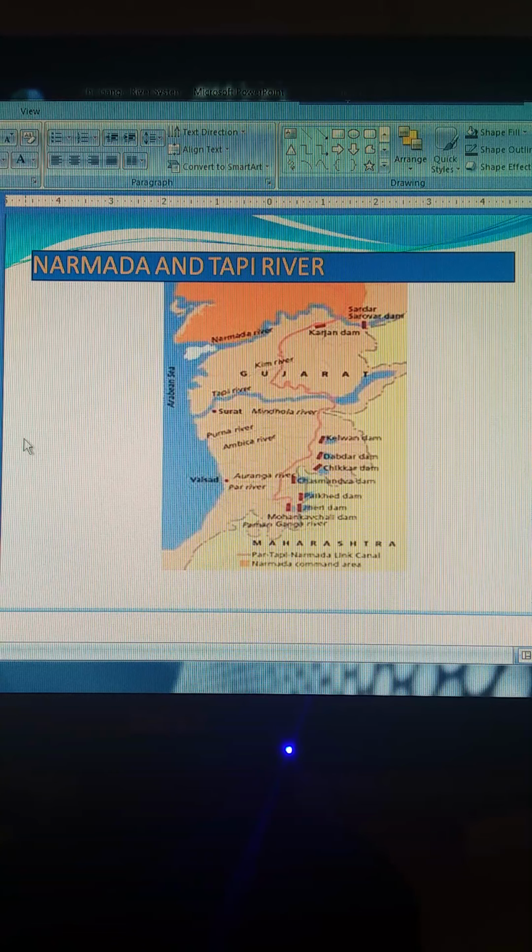This one. You can see the Narmada and Tapi rivers. Here is the Narmada river and here is the Tapi river. So it's very clear, it's very much towards the western coastal areas. This is the west coast.